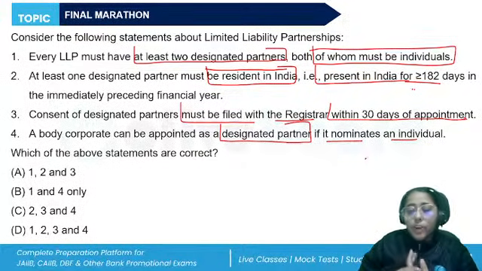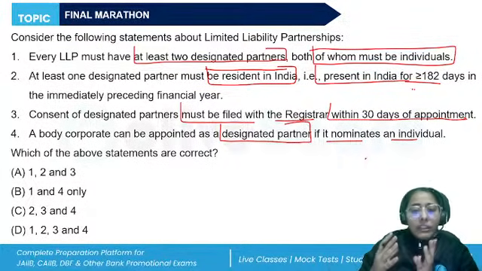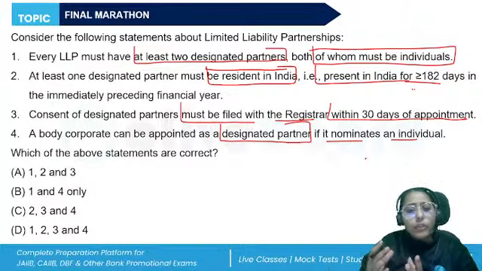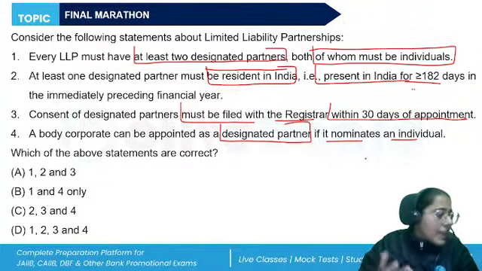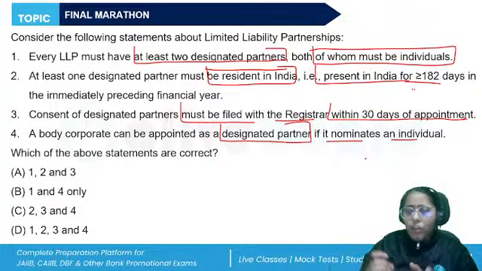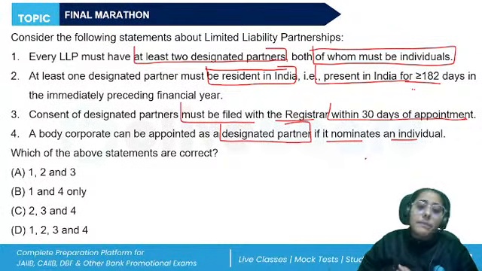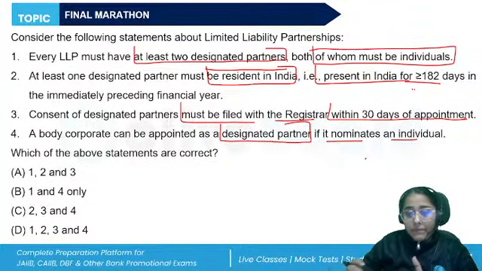They shall first obtain the designated partner identification number. Then, with their consent, they will be appointed. So, they will be responsible for doing all the acts, matters required to be done by the LLP for complying with the provisions of the Act, submission of returns, making of accounts, furnishing of information or document, and they will be liable for all the penalties imposed on the LLP.